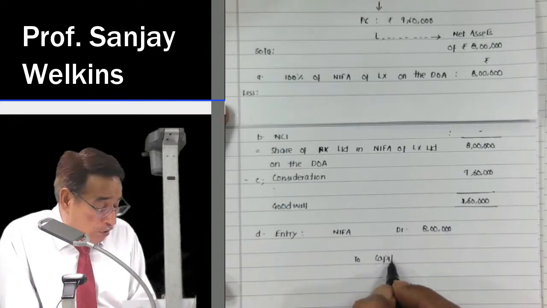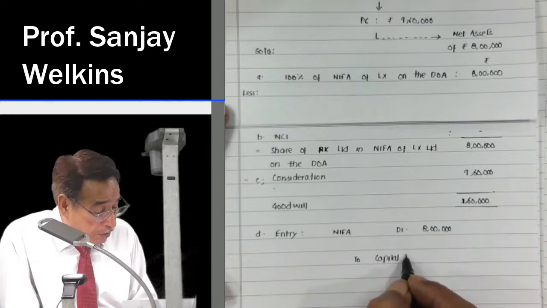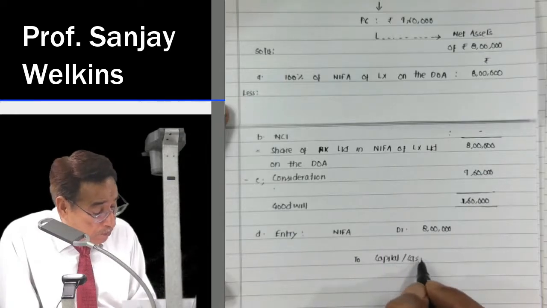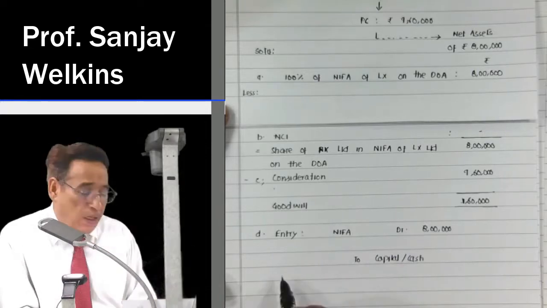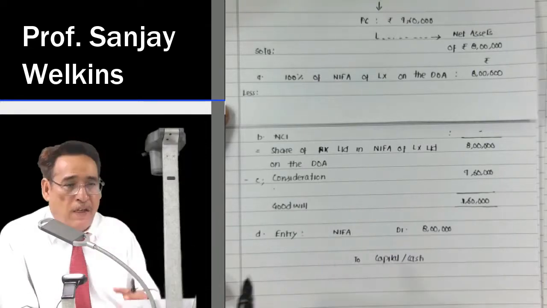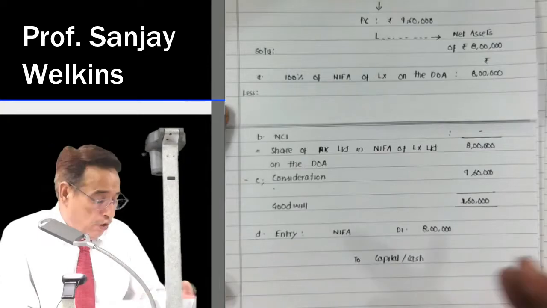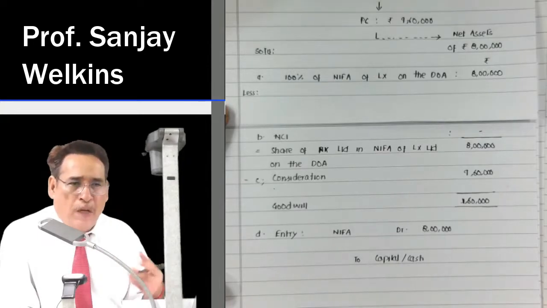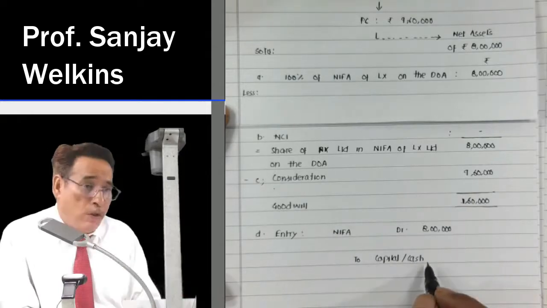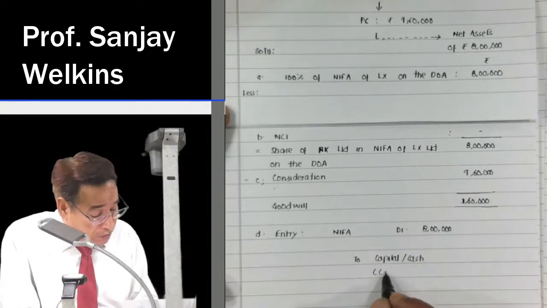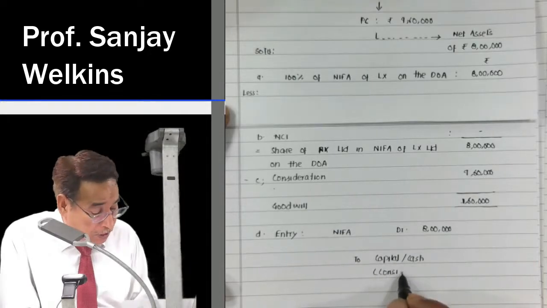To capital or cash. Why am I writing here to capital or cash? You can write consideration also, because the consideration will be paid by me either by way of capital, by way of cash payment, by way of issue of shares, by way of debentures, etc. So when we say to capital or to cash, indirectly it means consideration. You can directly write consideration also.